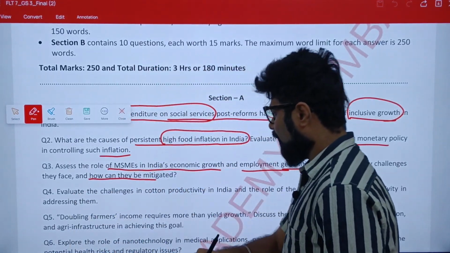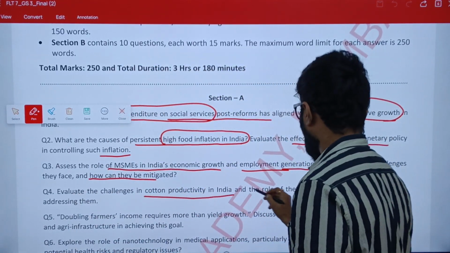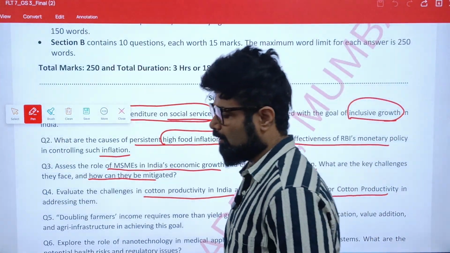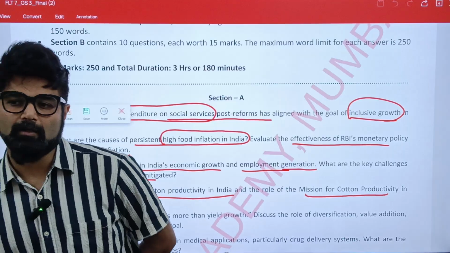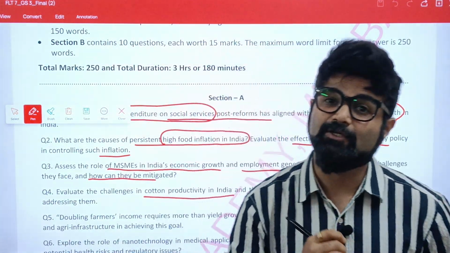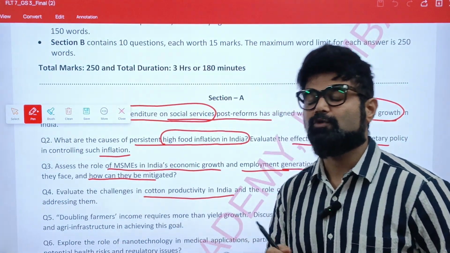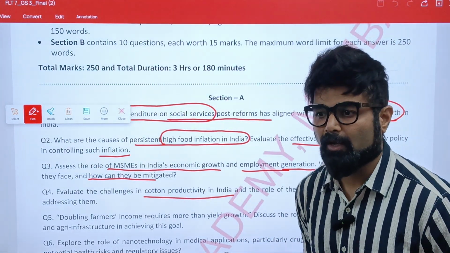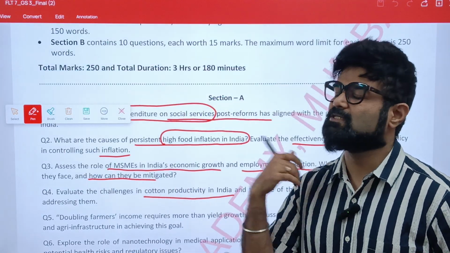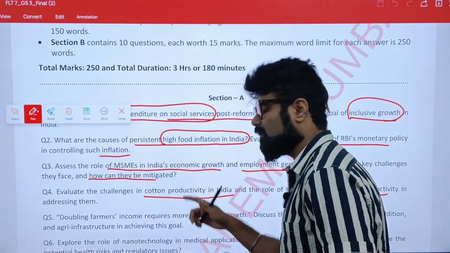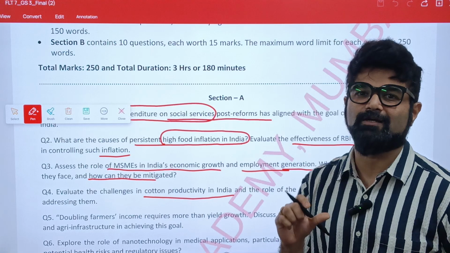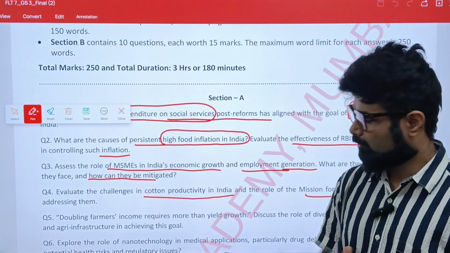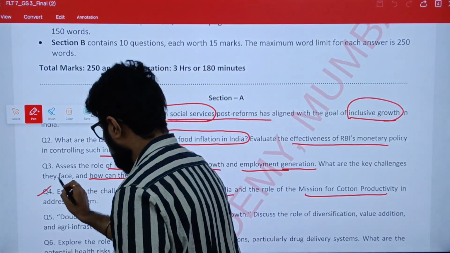Now look at question number 4. Evaluate the challenges in cotton productivity in India and the role of the Mission on Cotton Productivity in addressing them. We know BT cotton has been in the news for a while, and this theme needs to be understood. What is the current pattern? Which crops are currently in the news as far as cotton is concerned? We can also think about sugarcane. What are the problems of sugarcane, which has already been asked previously by UPSC? The crux here is which is the current crop and what are the current challenges that the country is facing. This becomes an important theme that needs to be highlighted.